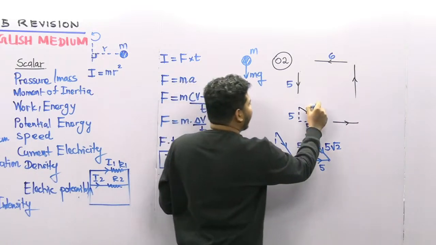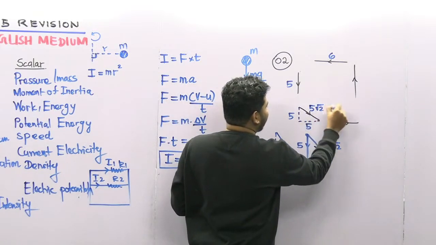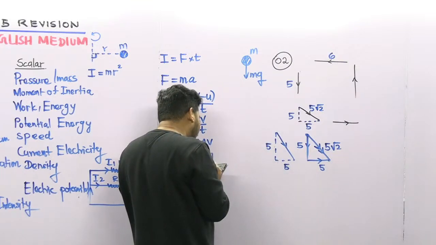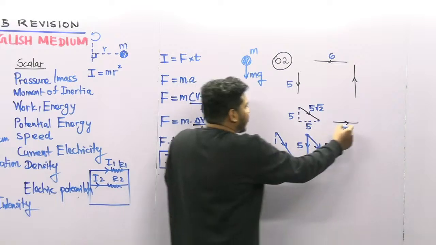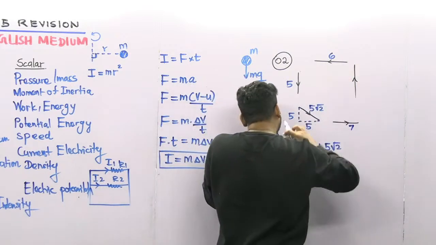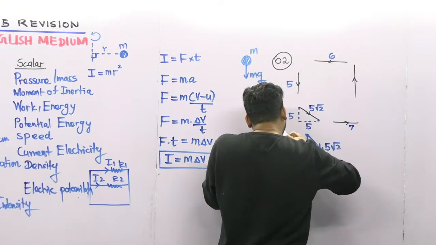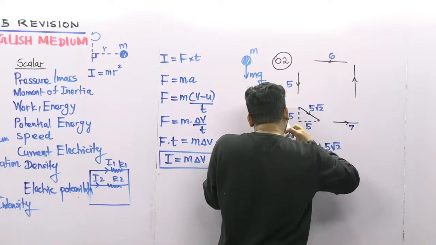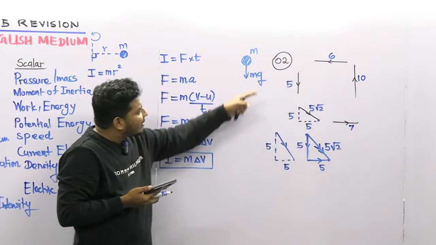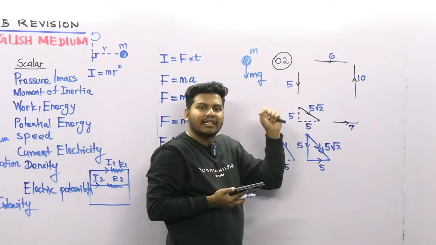Okay, so this is 5 root 2 here. For this one, how many boxes is it covering? It's like 1, 2, 3, 4, 5, 6, 7 boxes. So the value here is 7. For this one, it's like 4 plus 1, 5. So it's 5. So these are the vectors they've given.